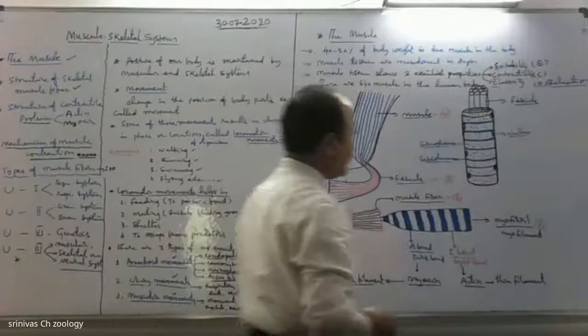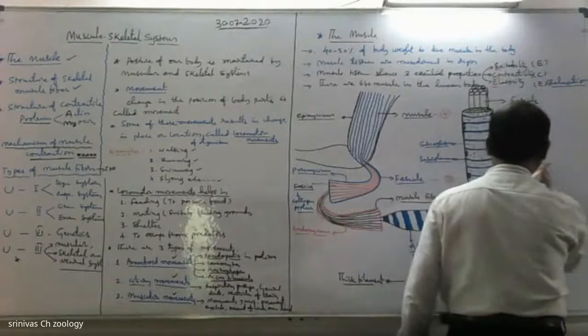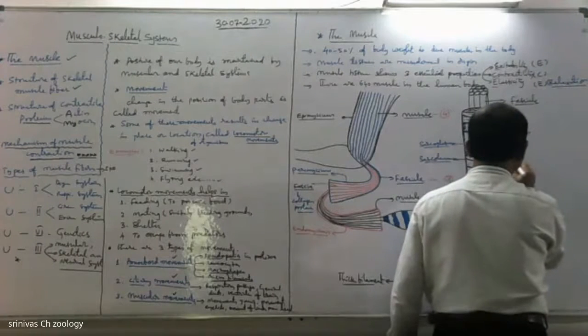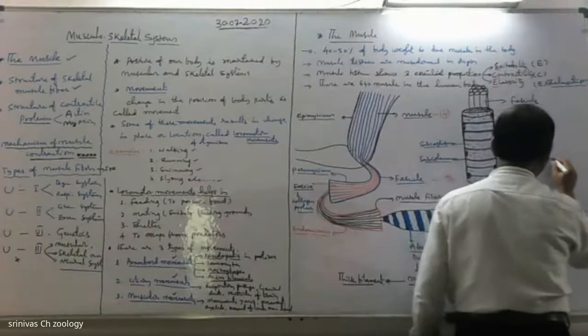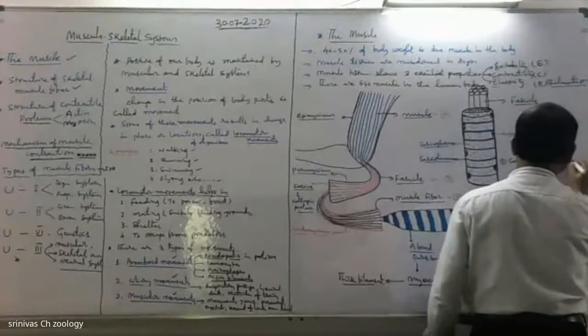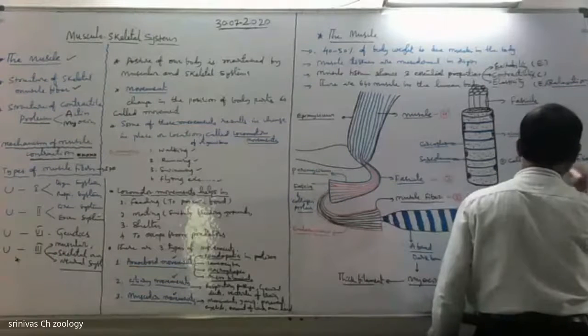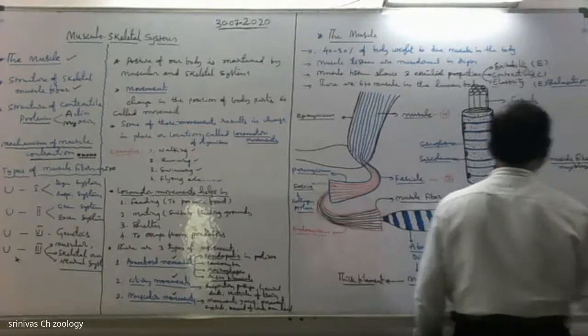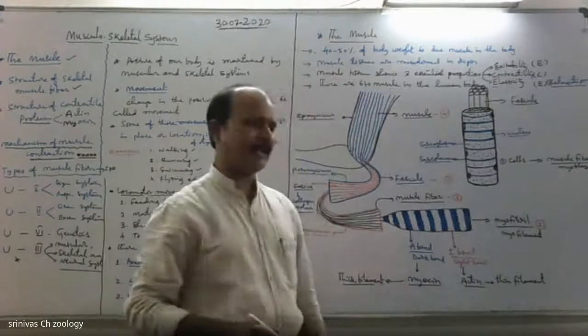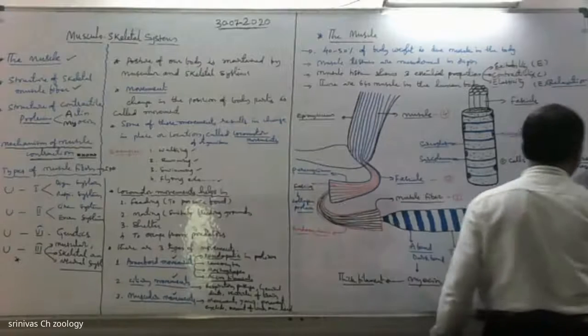Let's see. The cells of muscle tissue are called muscle fibers or myoblast cells, which are elongated cells.